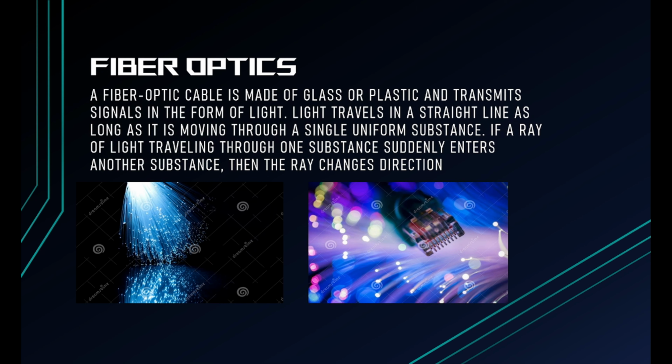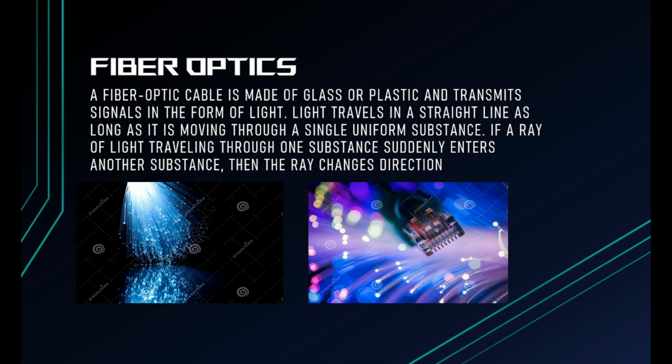Moving towards the fiber optics. Fiber optics is a cable made up of glass or plastic, and it transmits signals in the form of light. The light travels in a straight line as long as it is moving through a single uniform substance. If a ray of light traveling through one substance suddenly enters another substance, then the ray changes direction.